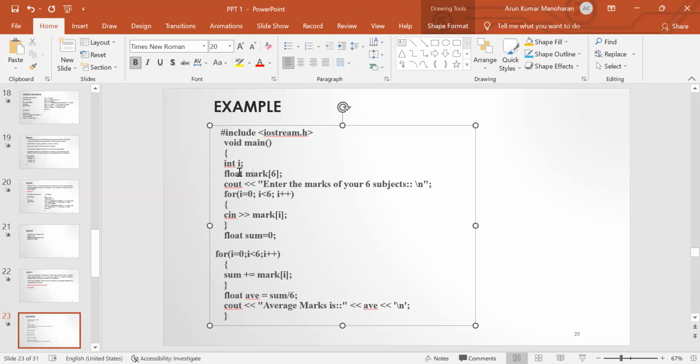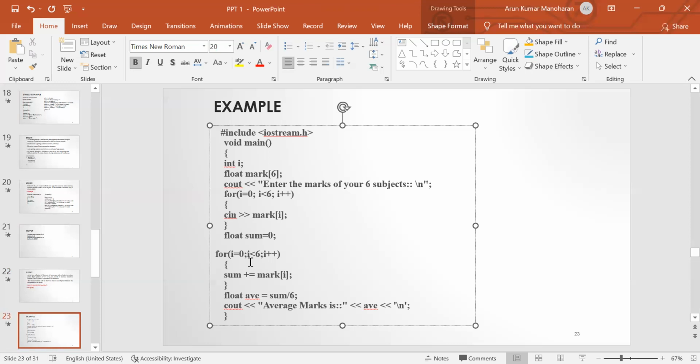And then next we are going to read all the 6 values. By using the cin object, we are going to read a value. So we are going to read 6 values. Okay. So instead of using the cin object 6 times, you can write this cin object inside the looping statement, and then you can read all the 6 values by using this for loop. Okay. And then next we are going to find the total.